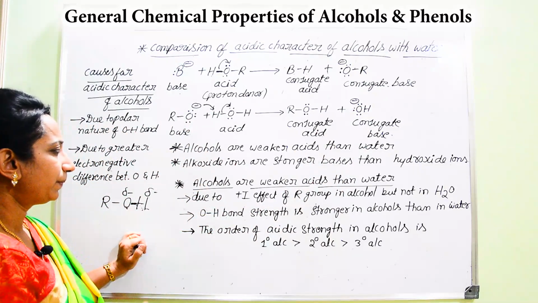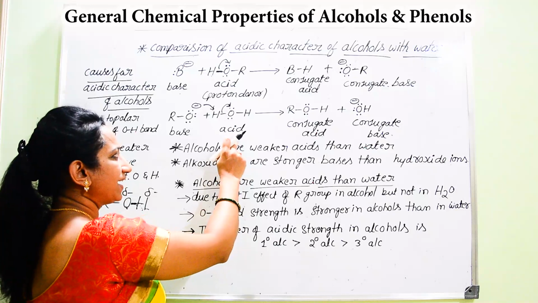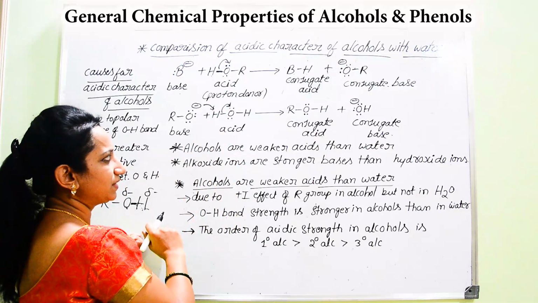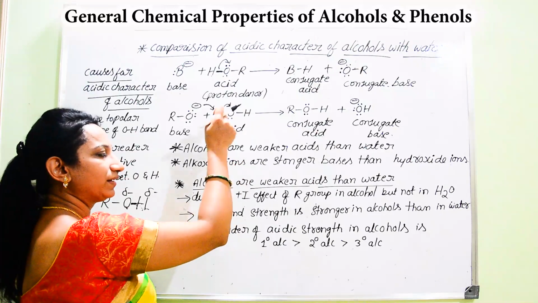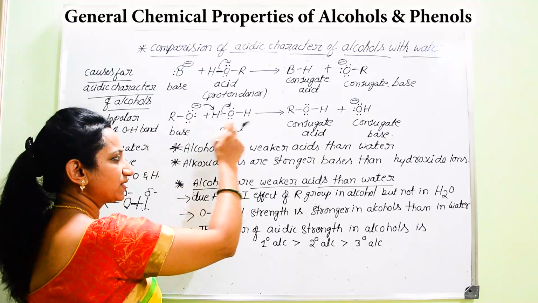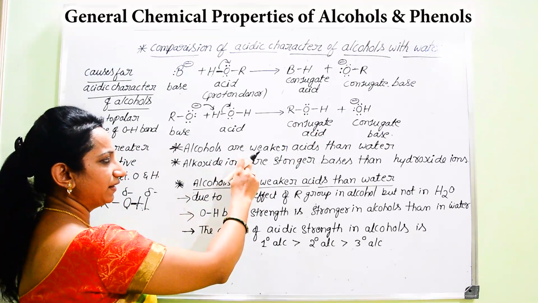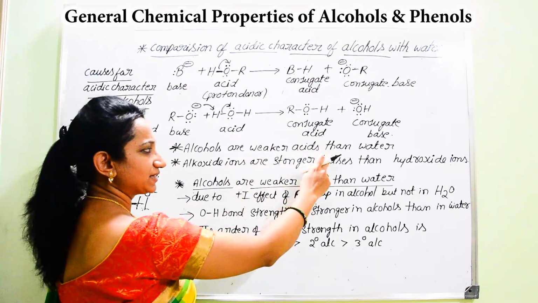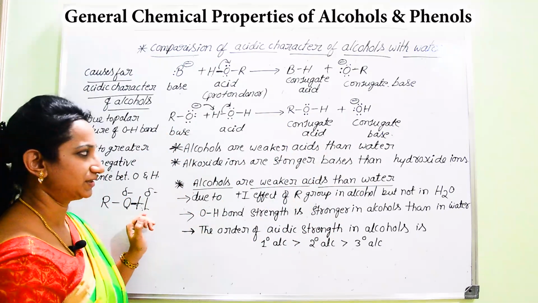Now if you compare, the one which is donating the proton is said to be the strong acid, and therefore we can consider alcohols are less acidic than water, because here water is actually donating a proton towards the alkoxide. So the RO group is converting into ROH. Now we can decide alcohols are weaker acids than water by comparing these two sets of reactions.